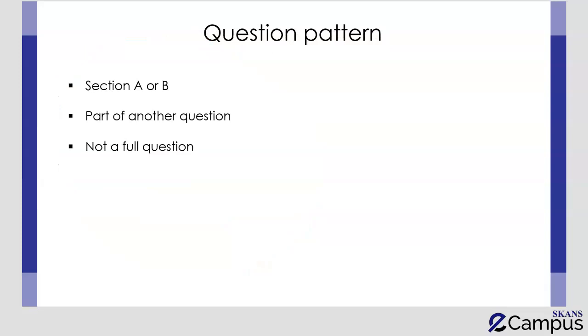Now, in your SBR exam, current issues can come up anywhere in the paper. It can come up in Section A or Section B, question number 1, 2, 3, 4, anywhere. But one thing which is very clear is that it is always going to be a part of another question. It's never going to be a full-fledged question in your exam.